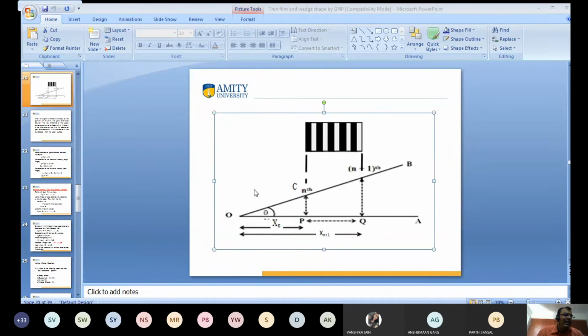When light is incident here, it passes from air to medium, and there is a phase change of pi, which means a path difference of lambda by 2. The path difference between the two rays is 2 mu t cos r.